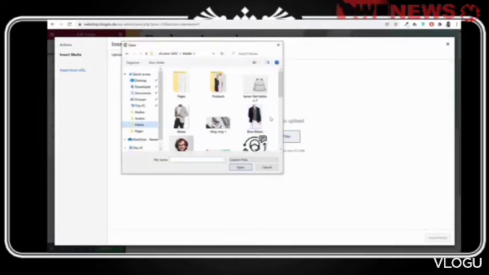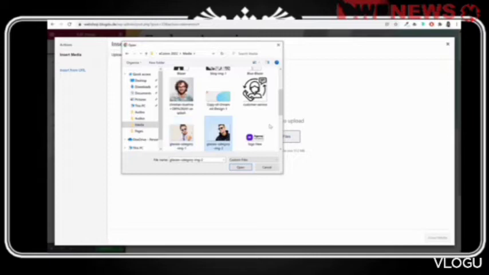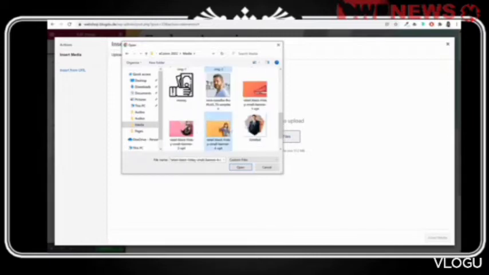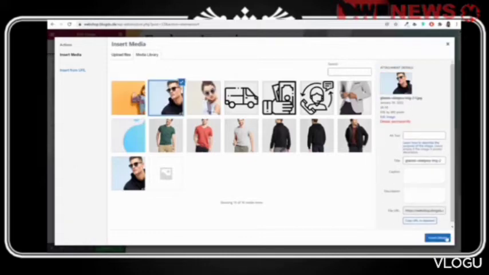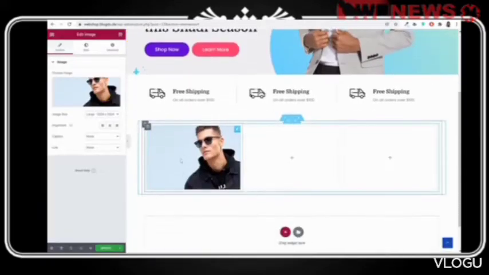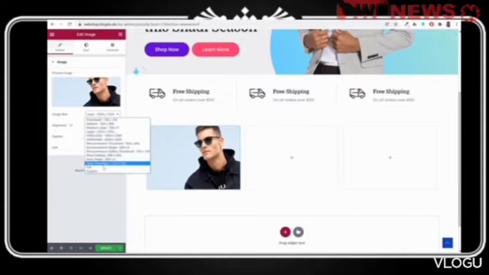Let me just upload them. So we'll scroll down and let's upload 3 from here. Okay, I'll upload these 3. Select the first one, click on insert media. We have this banner. Now size will be full. So make sure you always set the size to full.